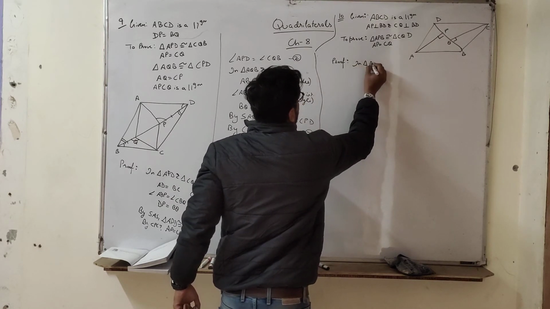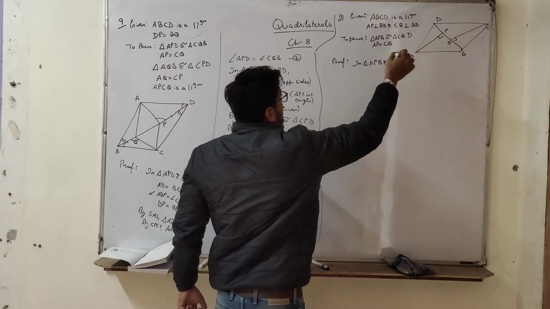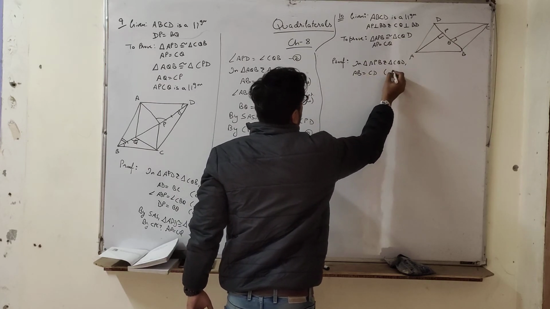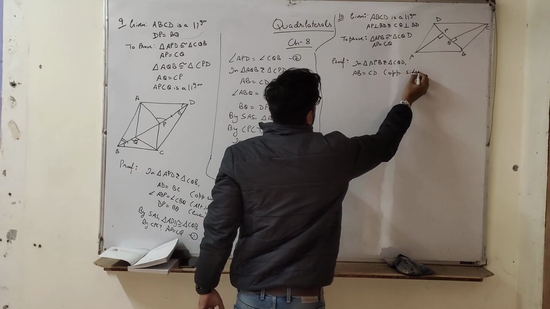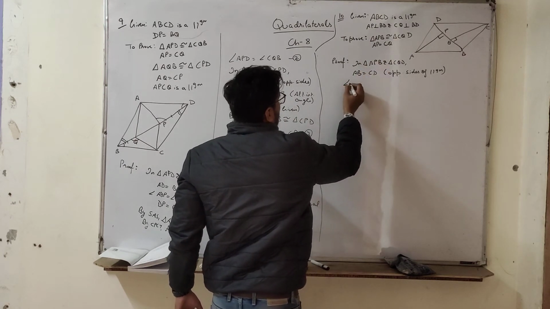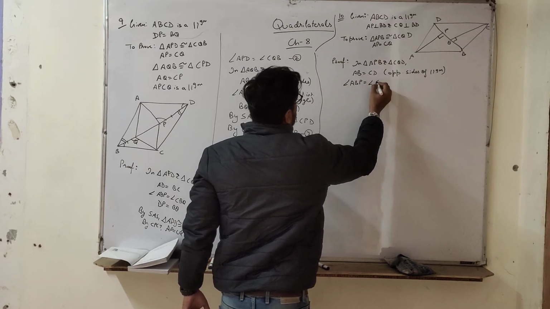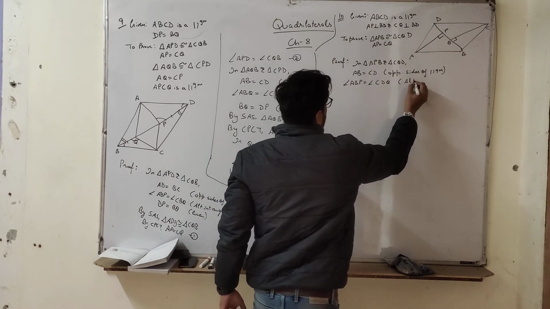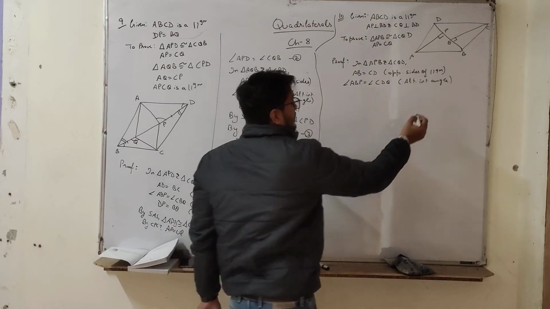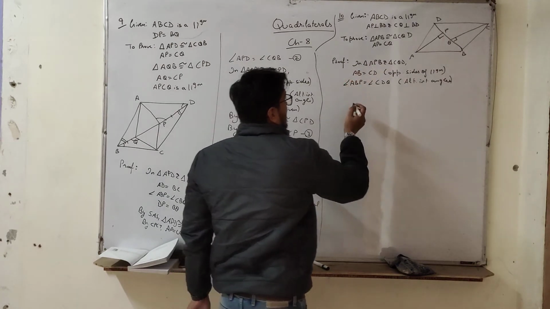So in triangle APB and triangle CQD, we know that AB is equal to CD, opposite sides, and angle ABP is equal to angle CDQ, alternate interior angles. Whenever a parallelogram is given, we can get many things from the parallelogram, like alternate interior angle, opposite sides. Also this 90 degree is also given.